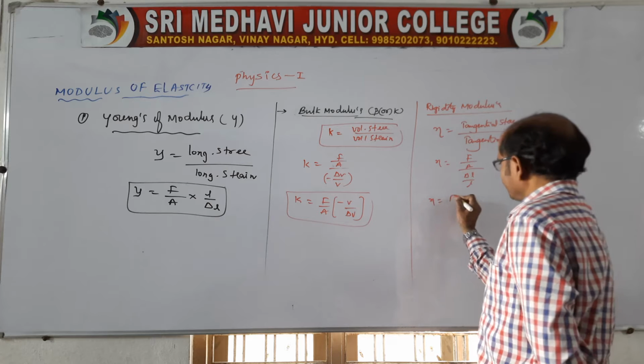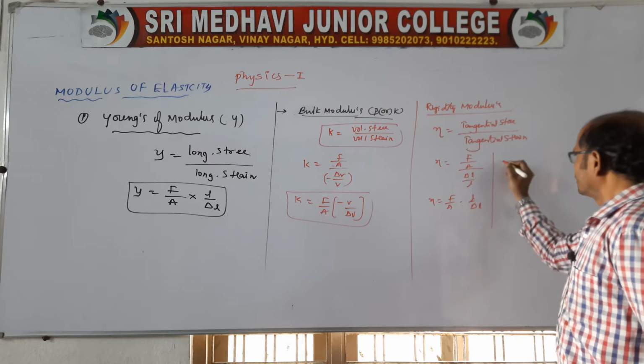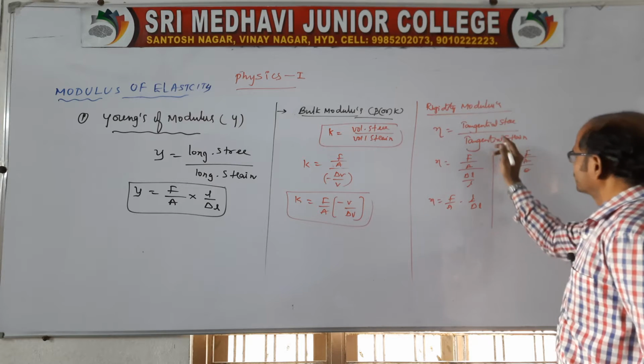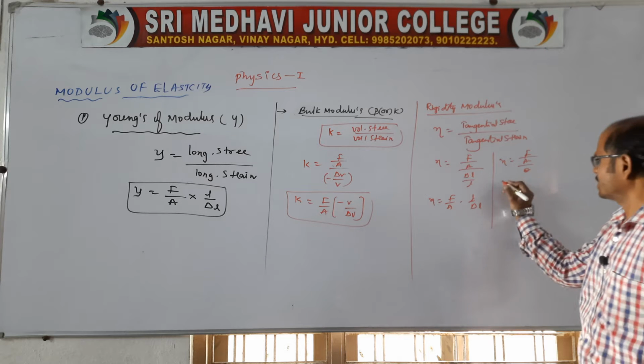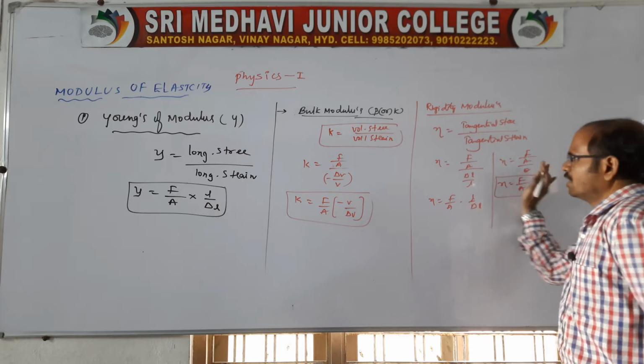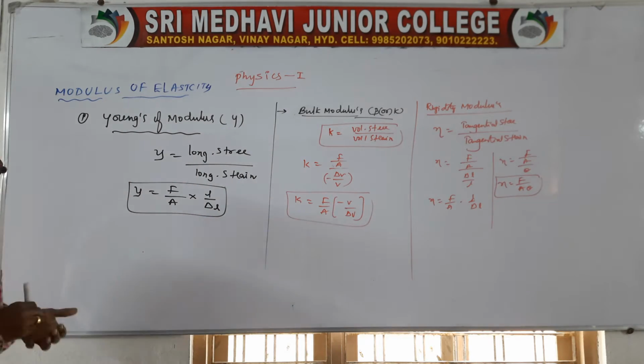So eta is equal to F by A into L by delta L, or else eta is equal to F by A by theta, because shearing strain or tangential strain is nothing but theta. So it is F by A into 1 by theta. These are the three types of modulus of elasticity.